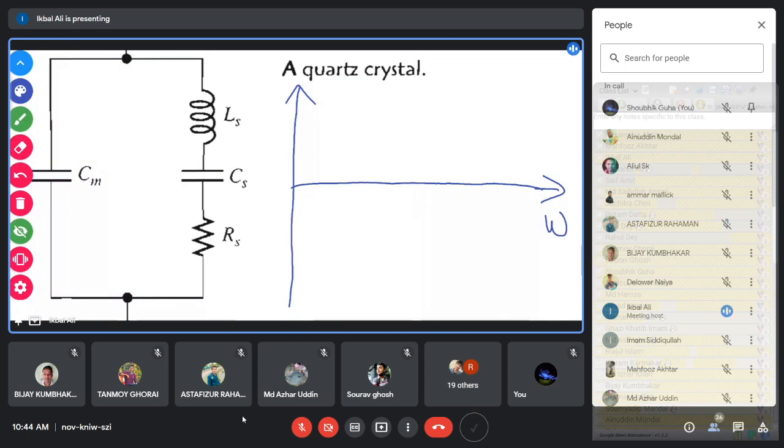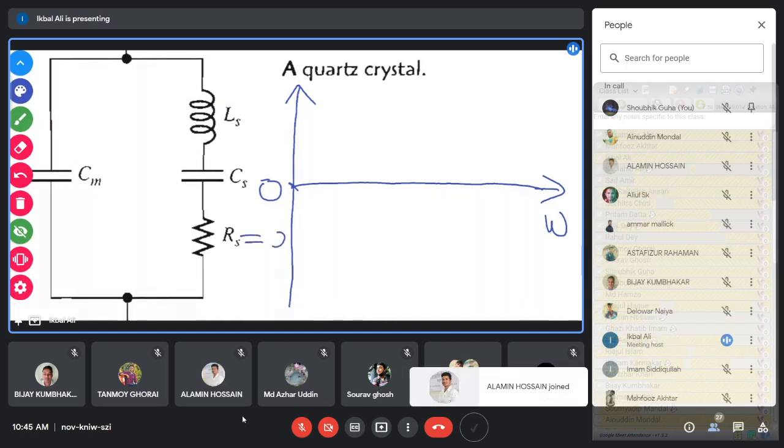So this is your zero, the origin. Now we have set this Rs equal to 0. Forget about this Rs. We neglect this Rs in the circuit because usually Rs equals 0.